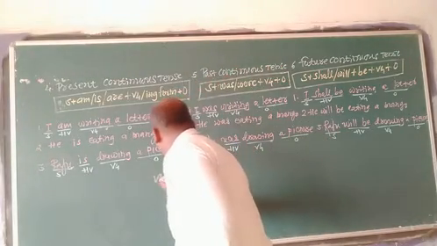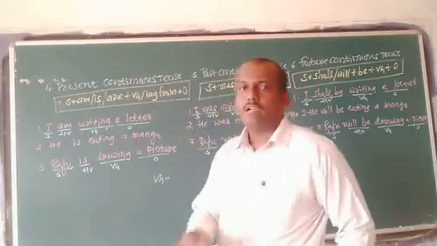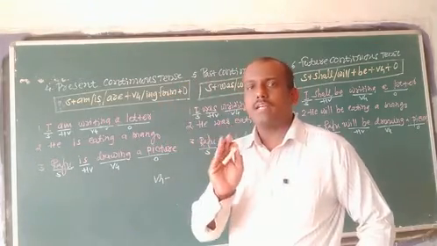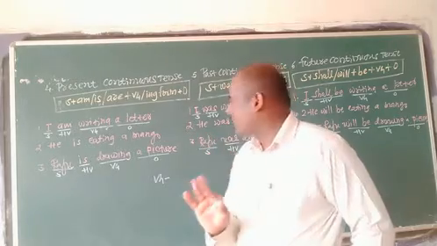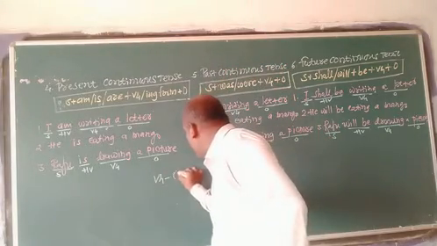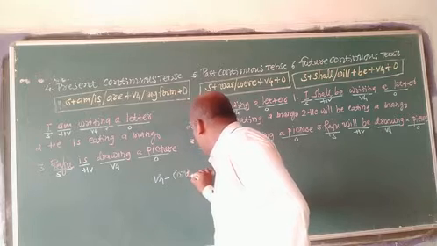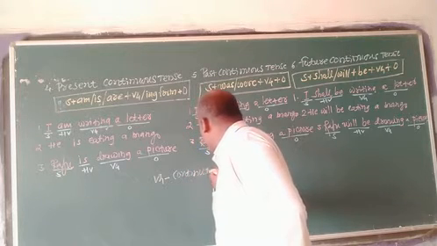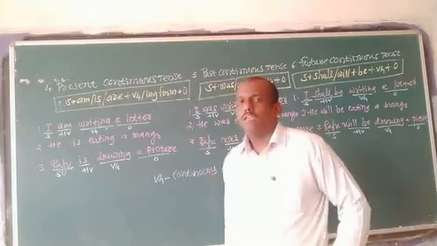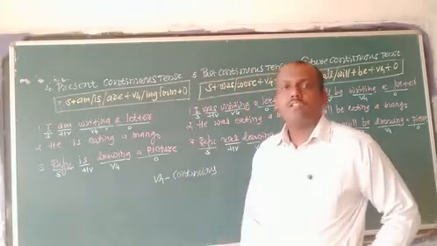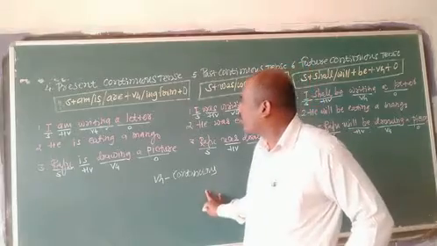Here we write V4. And while studying tense, I have provided some charts, some ideas I told you. If there is V4, then the tense is continuous.